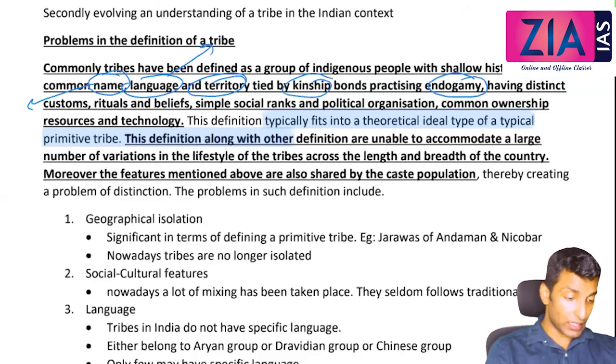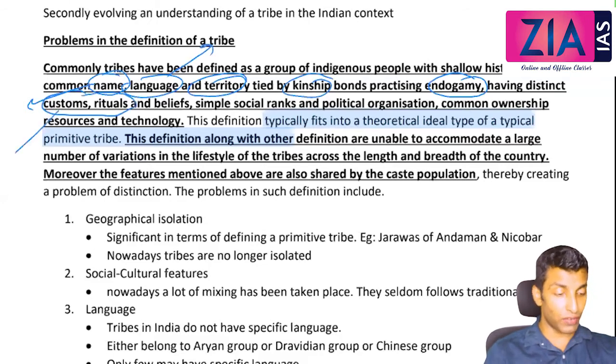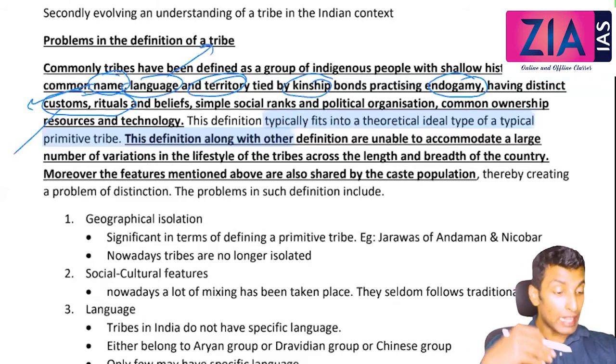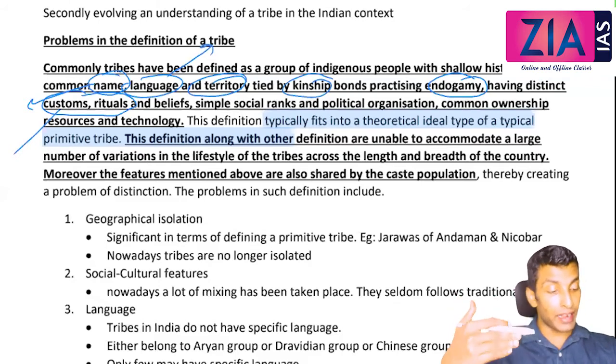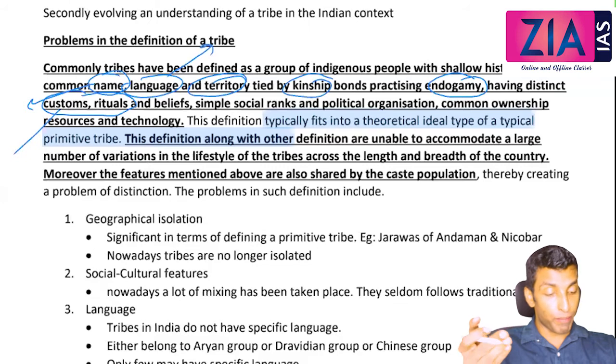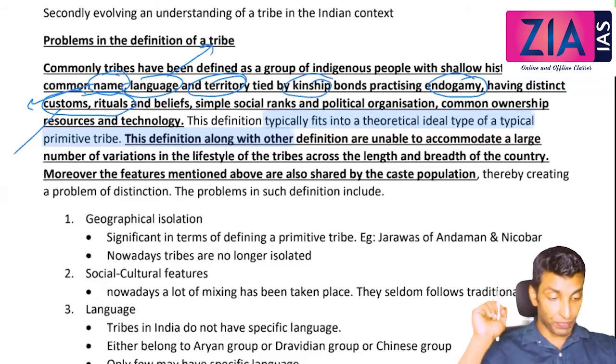Different customs, rituals, etc. are actually diffused these days. They are not giving too much importance to customs and rituals. There may be some tribal groups following it, but most tribal groups are coming out of it, especially because of their interaction and intermingling with urban society, and because of migration, because of taking employment in urban areas, etc. So all these things you cannot see in their pure form now.